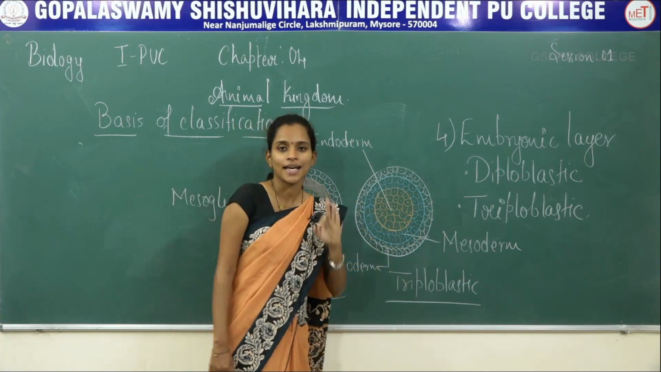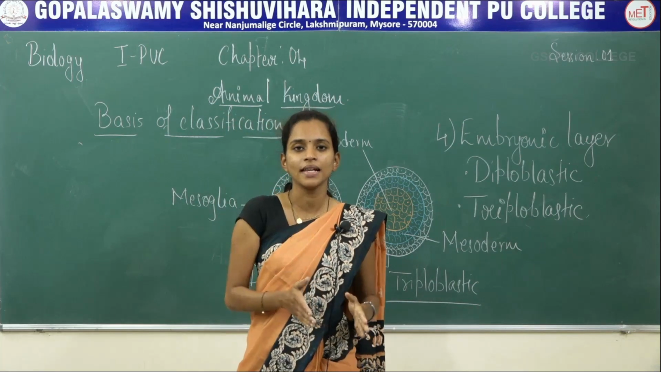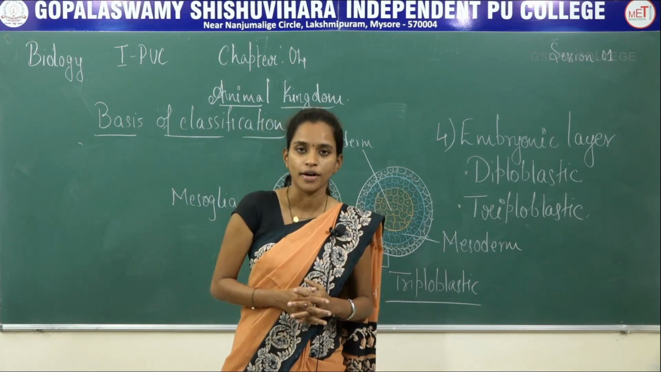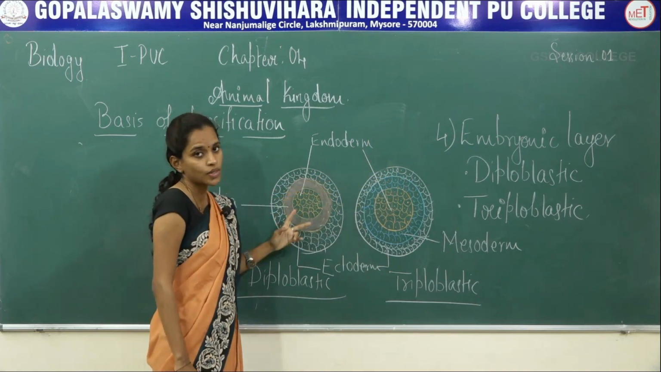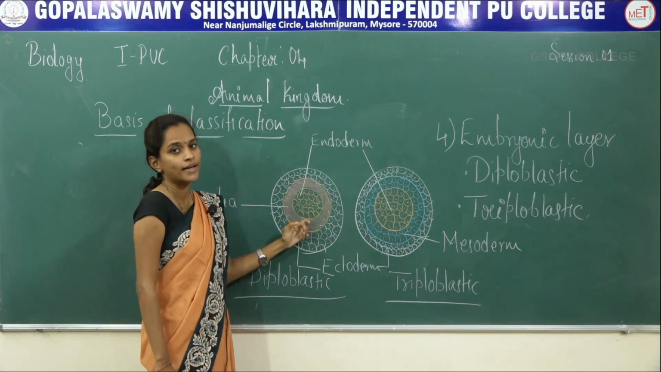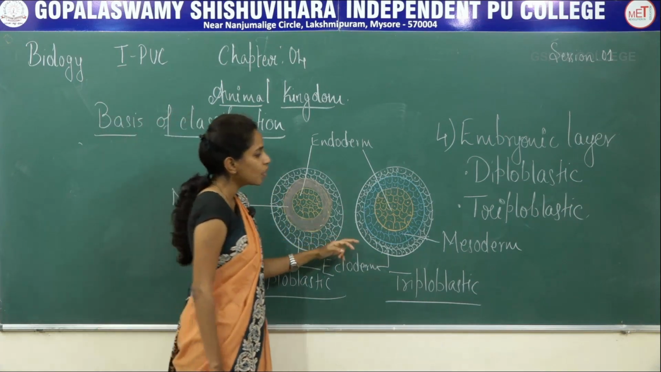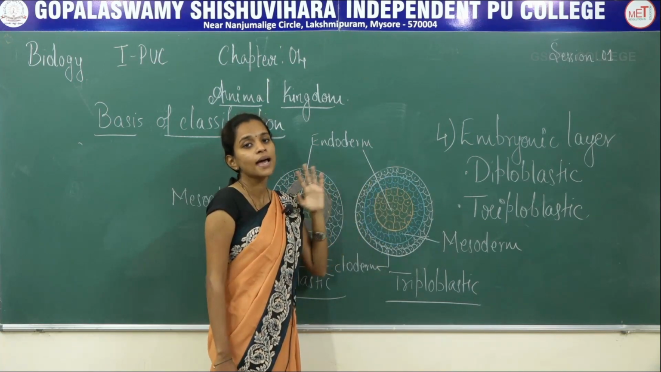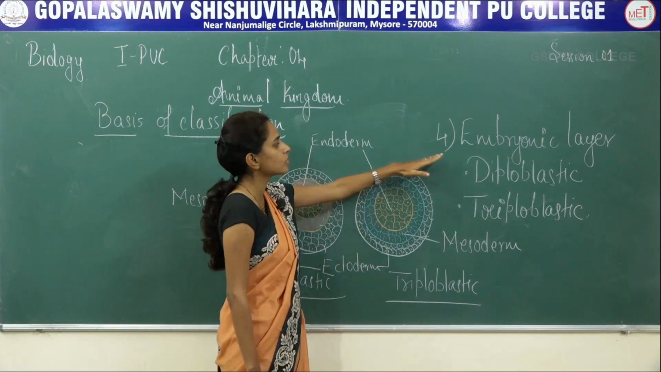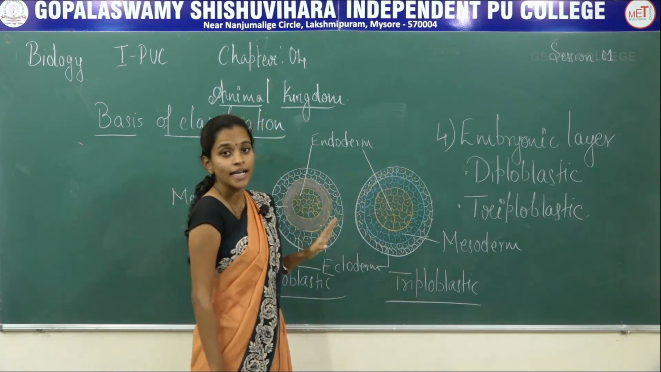So triploblastic has three embryonic layers, which can be seen from phylum Platyhelminthes until phylum Chordata. So that is about the embryonic layer: diploblastic with two layers, ecto and endo, in between they have a mesoglea, whereas in triploblastic they have three layers, ecto, endo, and in the middle it is mesoderm. So that is about the fourth basis of classification, that is embryonic layer.